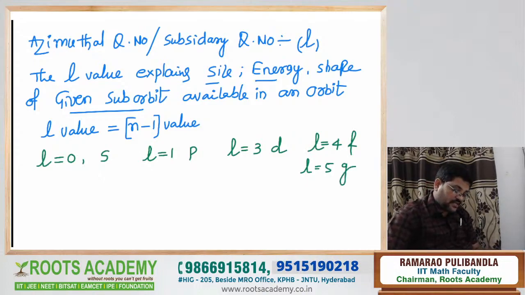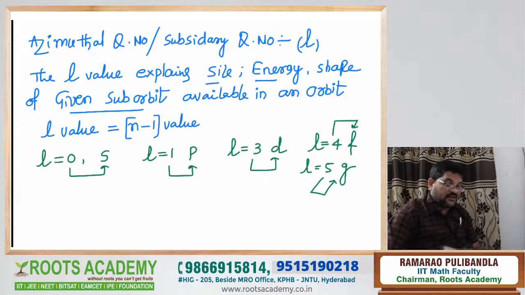Now, simple logic. L is equal to 0, the suborbit is called s. L is equal to 1, the suborbit is called p. L is equal to 2, the suborbit is called d. L is equal to 3, the suborbit is called f. L is equal to 4, the suborbit is called g, like that. Now, this L value, as I said, explains size, energy, shape of the given suborbit. Understood what I am saying?